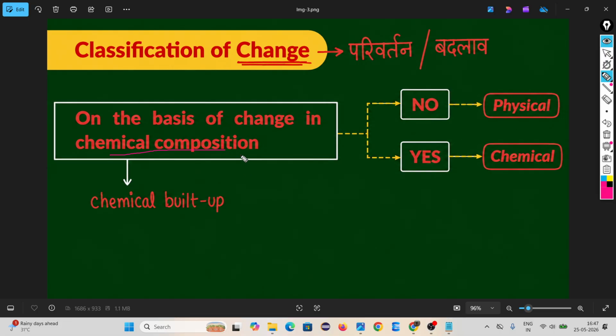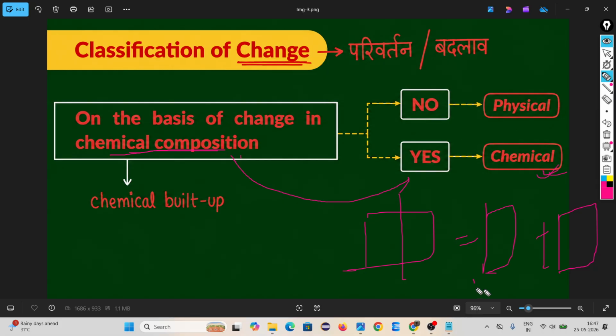Okay. If the chemical build-up is changing, that means chemical change. If there is no change in chemical composition, suppose there is a paper. I broke the paper into two pieces. Are there any chemical changes?